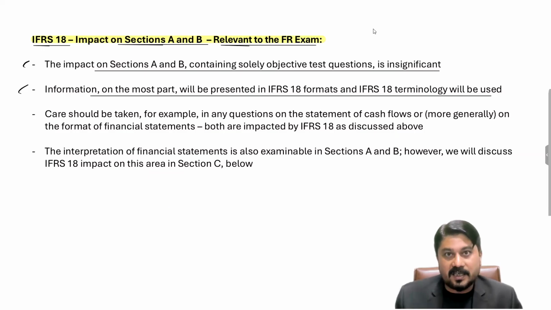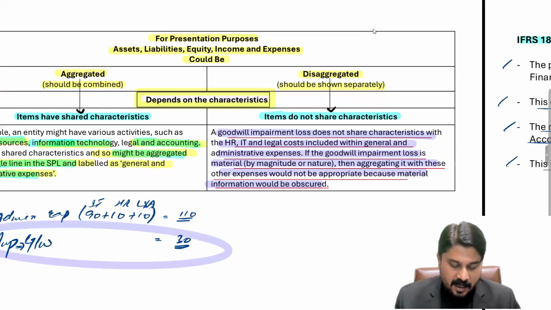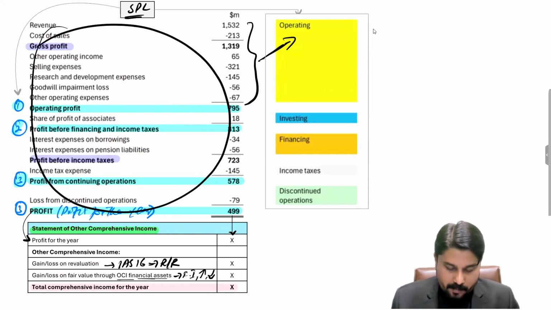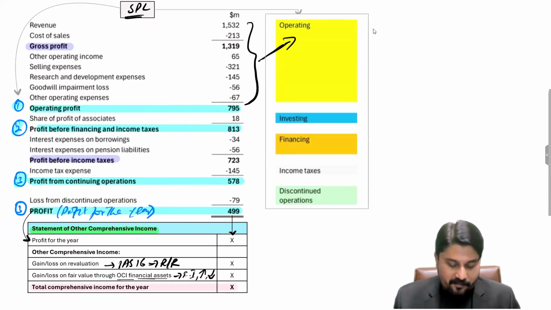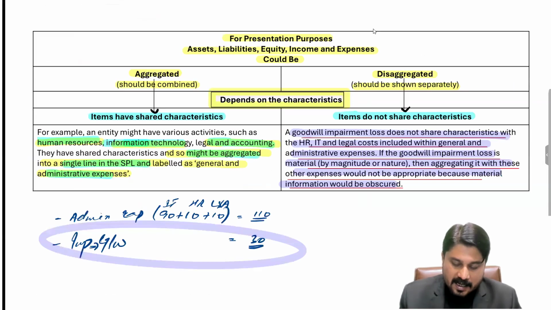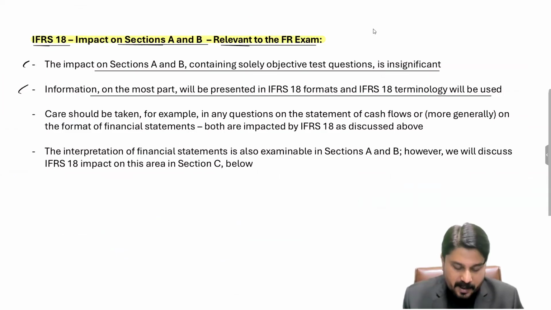Now you will never see the term net profit, because in this format there is no term net profit. You can see there is no net profit according to the new format. We have the terms gross profit, operating profit, profit before financing and income taxes, profit before income taxes, profit from continuing operations, and profit from discontinued operations. Now these terms will be used, so we must pay attention to what terms are used in the section A and B type questions.